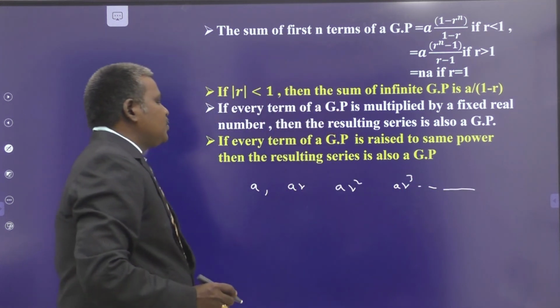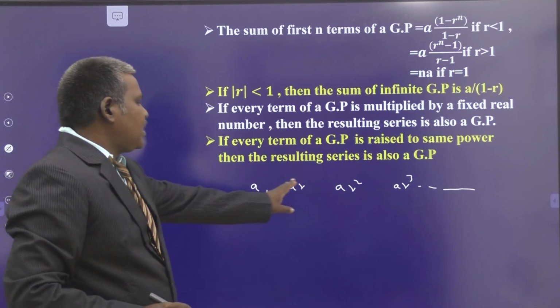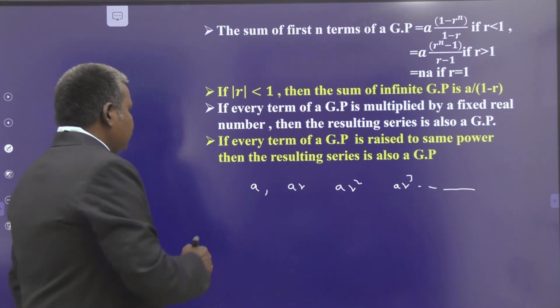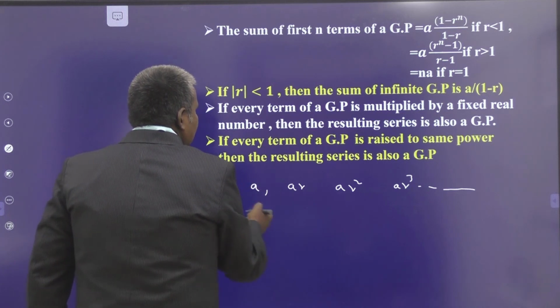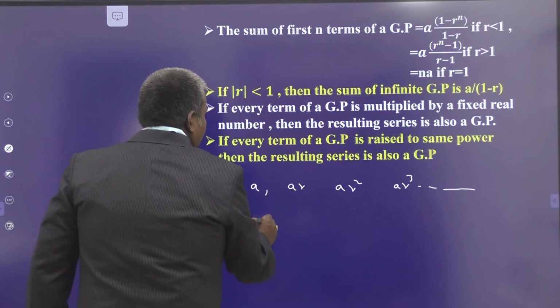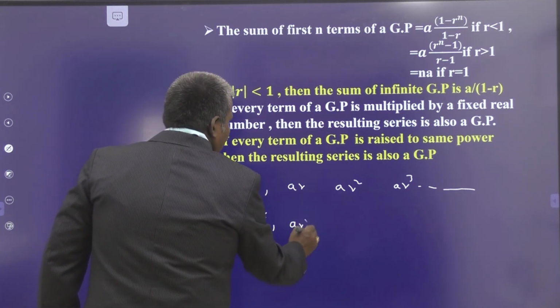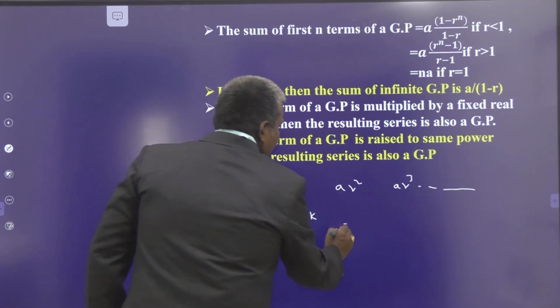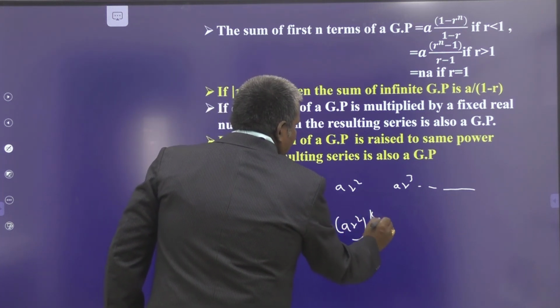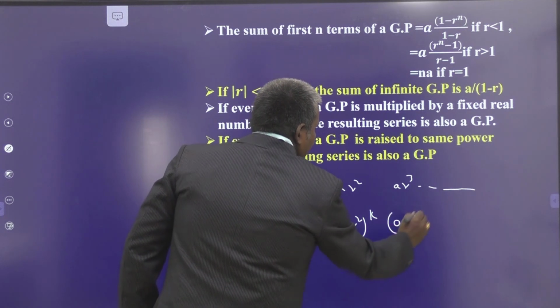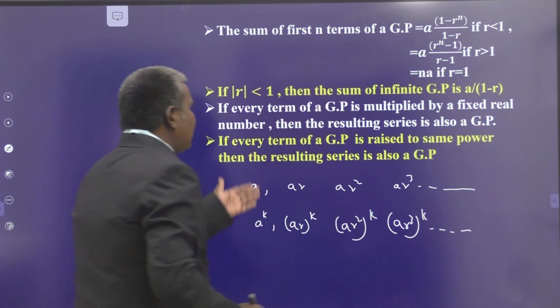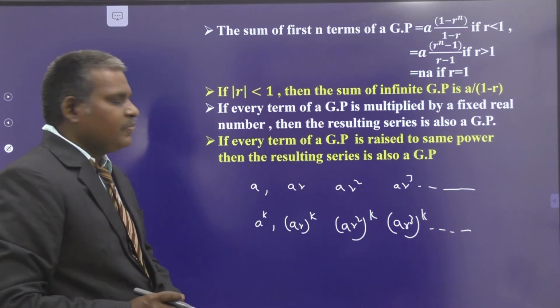Now I am going to raise the powers by some k: a power k, (ar) power k, (ar square) power k, (ar cube) power k, and so on.